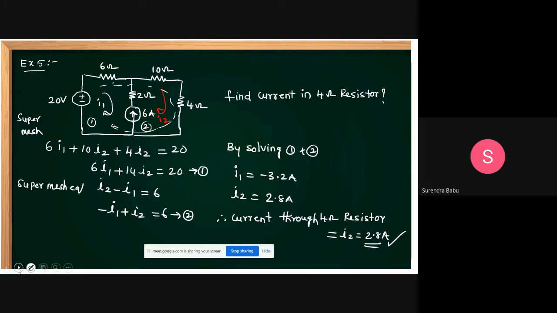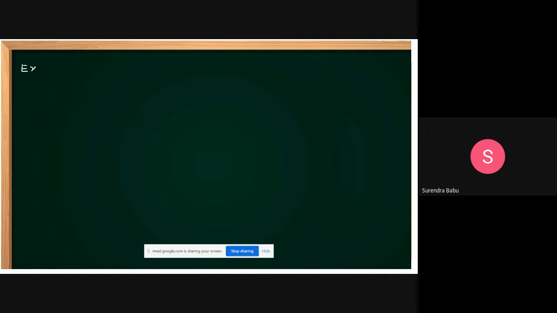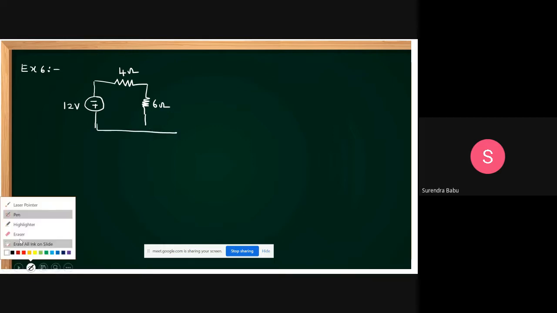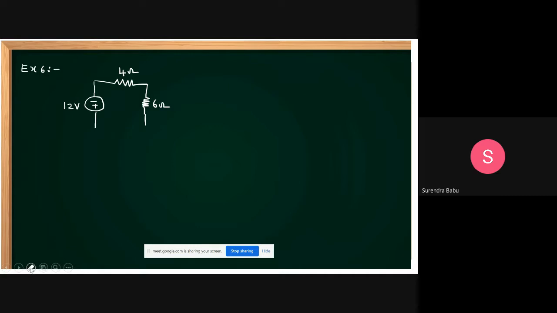Yes, last one problem. Example 6. Please wait. I want to solve one problem based on supernode analysis. It's very simple. Let's draw this, minus plus, so 12 volts is given. This is a 4 ohm resistor, 4 ohm, and it is a 6 ohm resistor. It's a 6 ohm resistor.